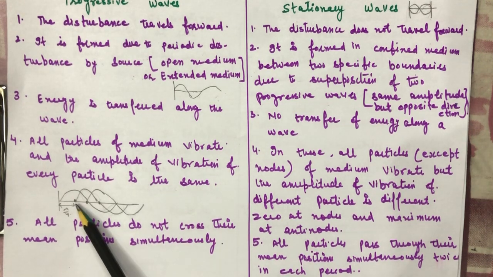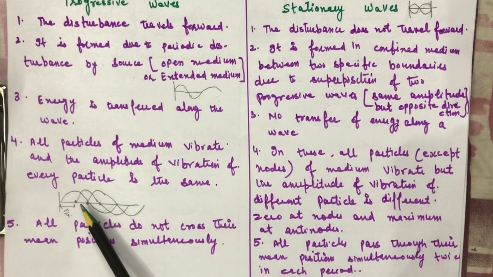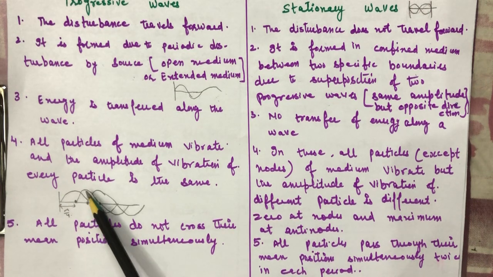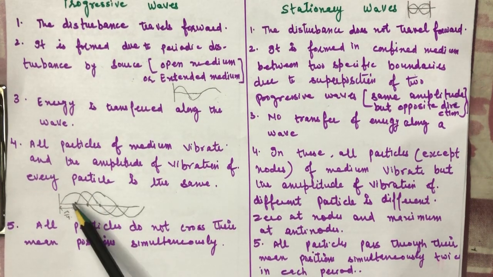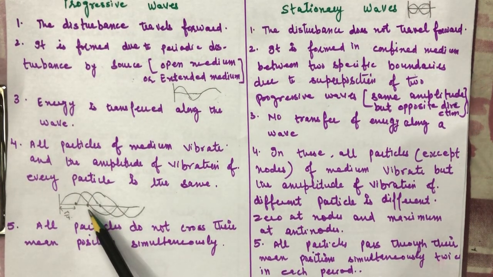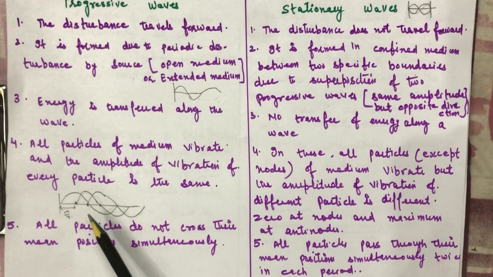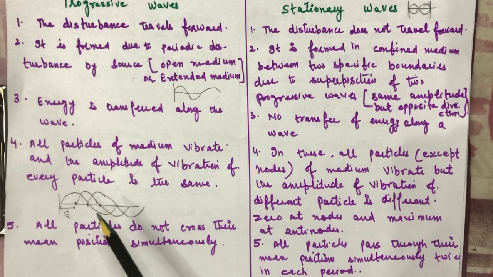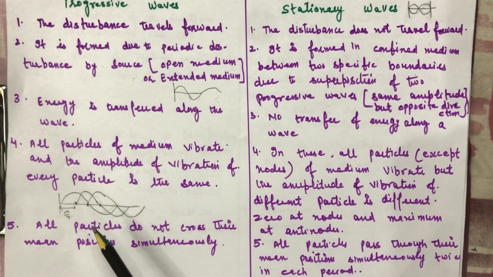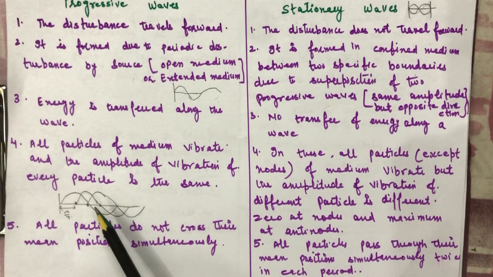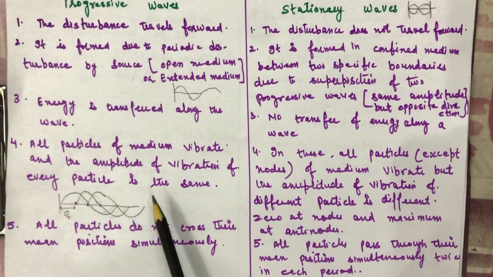For example, this particle has this displacement, and this other particle has the same displacement as the previous particle, but after some time. So all the particles attain the same displacement after some instant. That's why we can say the amplitude of every particle is the same.